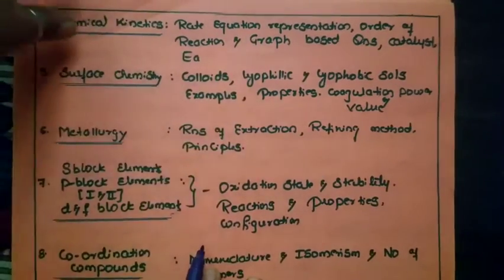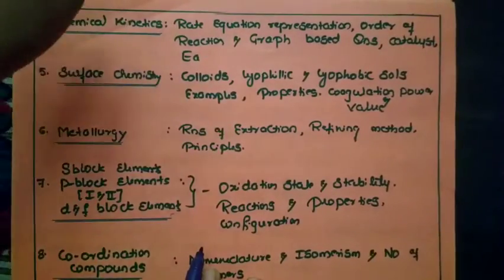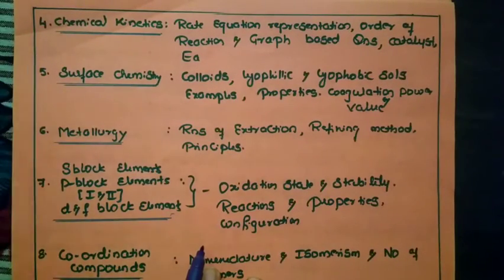Okay, if one reaction will be given in a general way, where with 4 options the rate equation representation will be given, you should find out which one. That is one possibility. And about the order of a reaction, and the graphical based questions, like if a graph will be given, you need to find out which order of a reaction it is, like that.